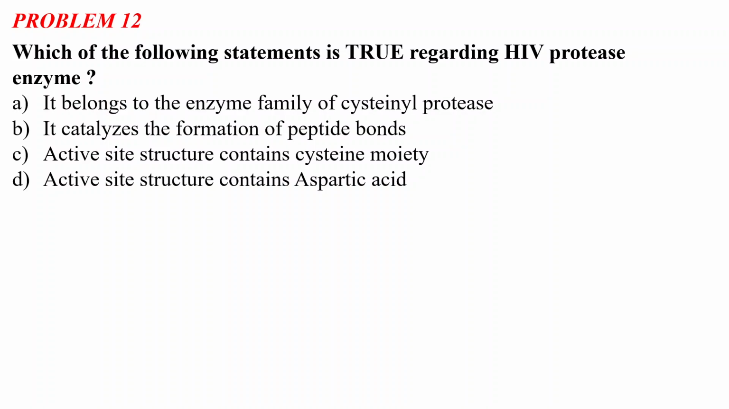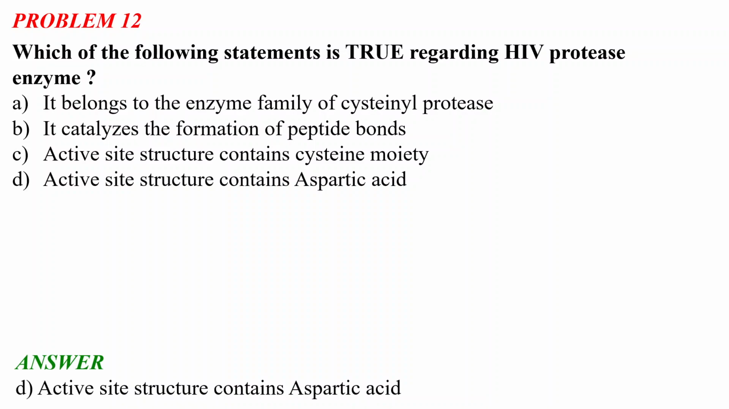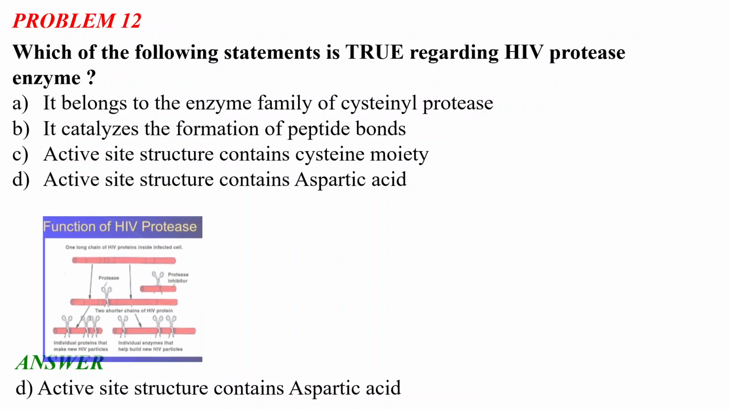So let us see the correct answer first, and then we will discuss the problem. The correct answer is option D. The active site structure contains aspartic acid. So for the HIV protease enzyme, the active site structure contains aspartic acid.